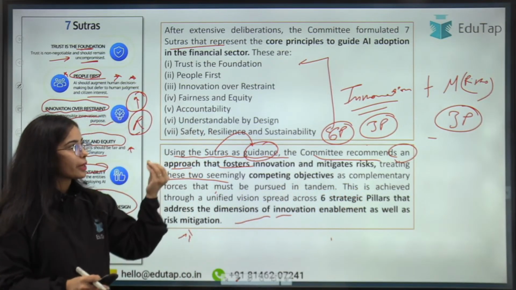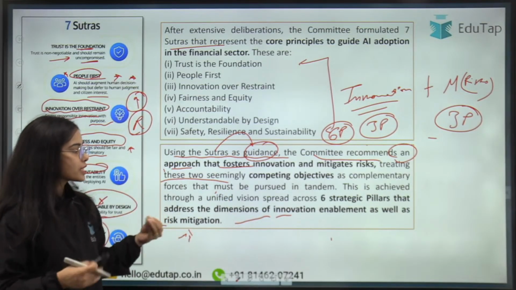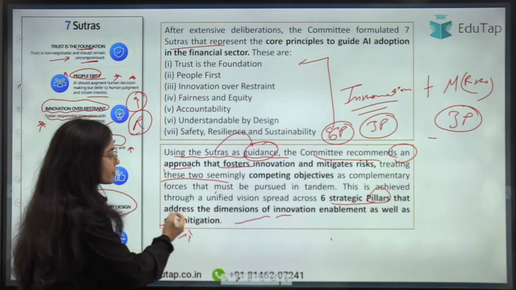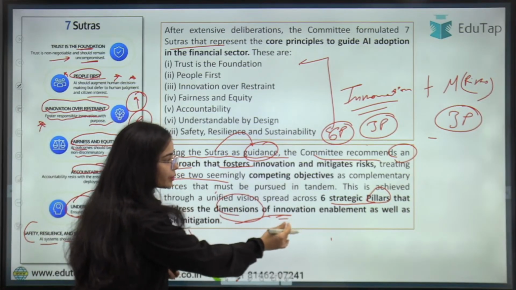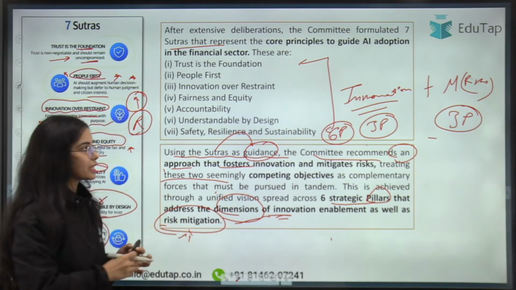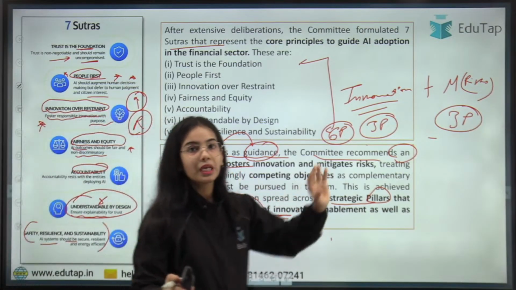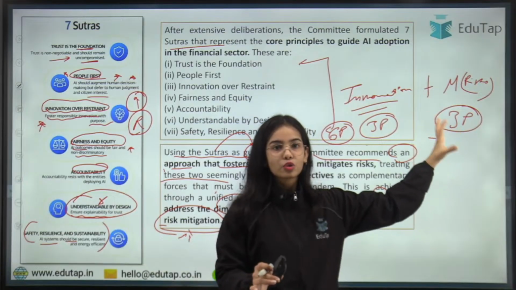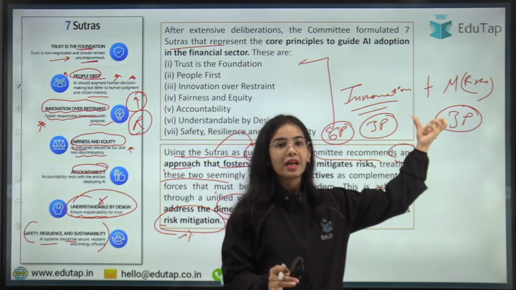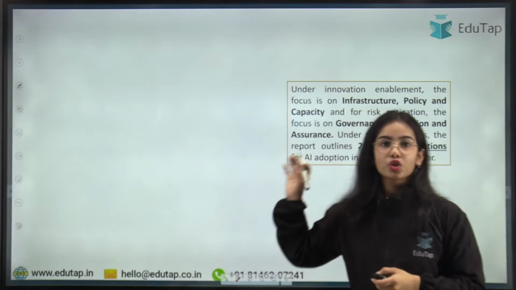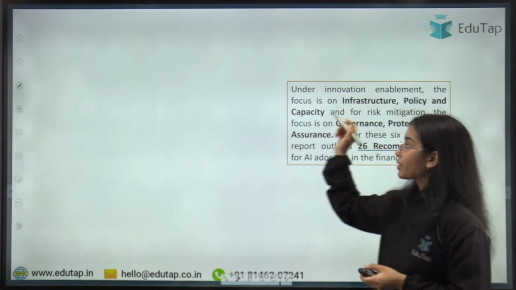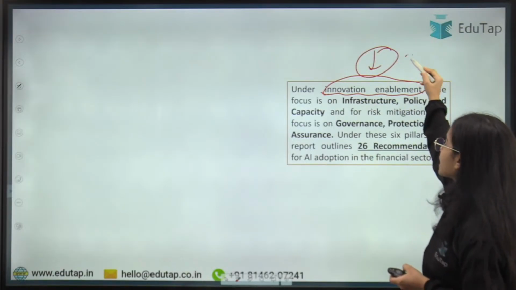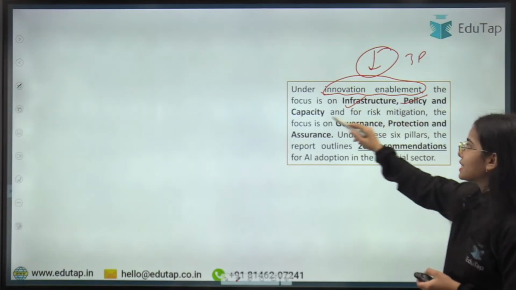Now this innovation and mitigating the risk is achieved through 6 strategic pillars that address the dimensions of innovation enablement as well as risk mitigation. So basically there are 6 pillars that are developed, 3 pillars for innovation and 3 pillars for mitigating the risk, so that the innovation enablement can happen and the risk can be mitigated. Under the innovation enablement, there are 3 pillars, that is infrastructure, policy and capacity.